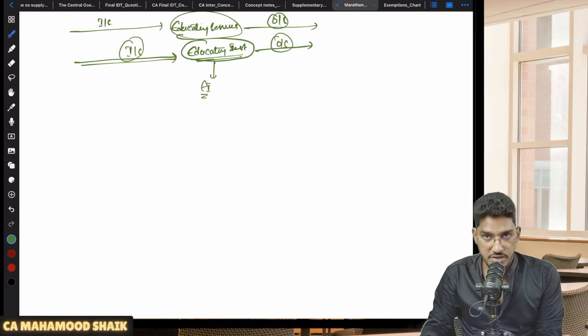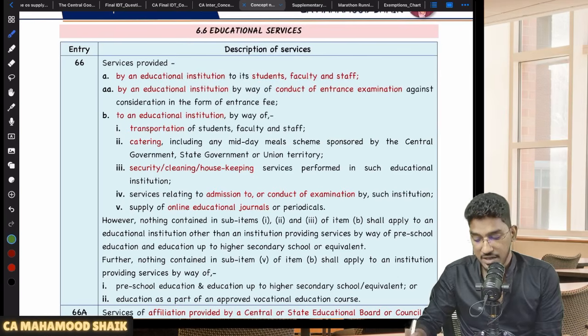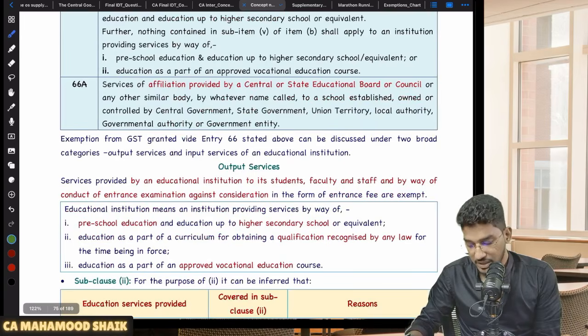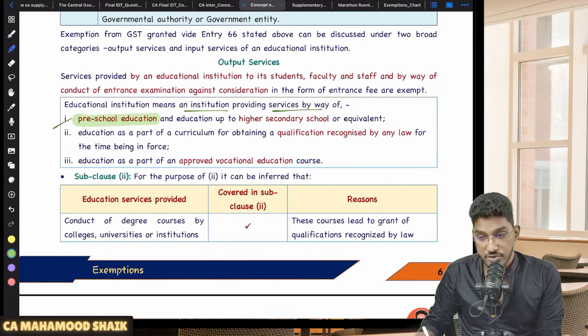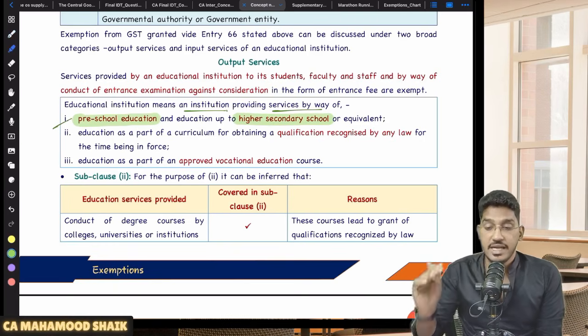Who is an education institution? They have clearly defined who will fall under education institution. Let us try to understand who will exactly fall under it. That is very, very important. Number one, education institution means an institution providing services by way of preschool education and education up to higher secondary school.